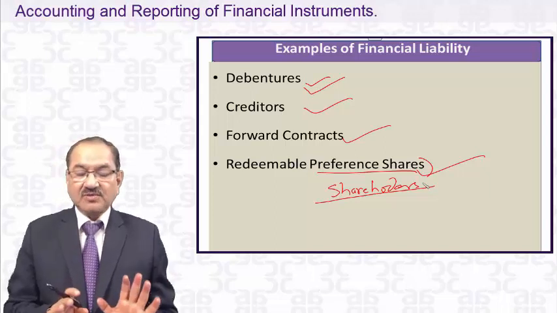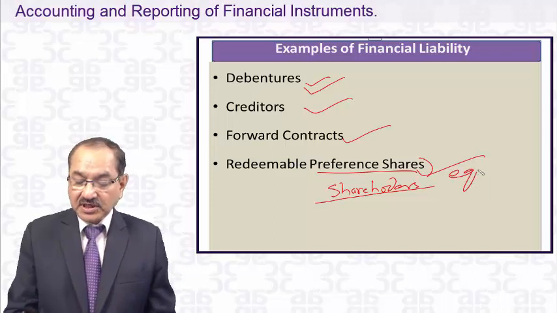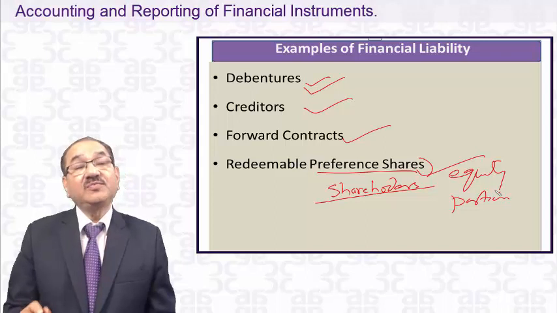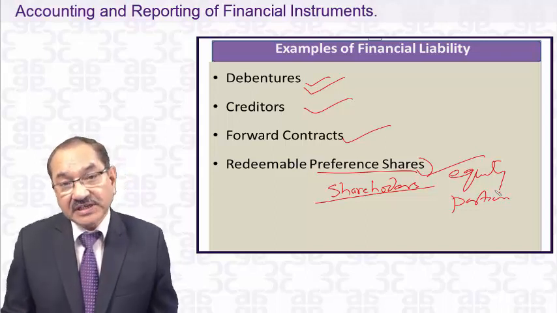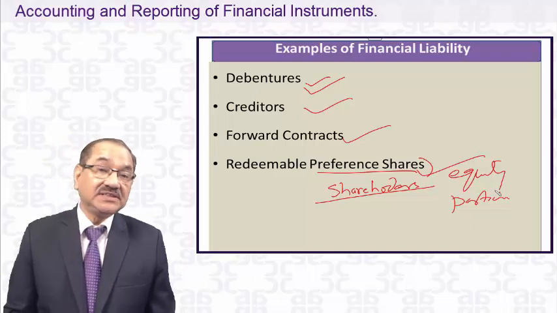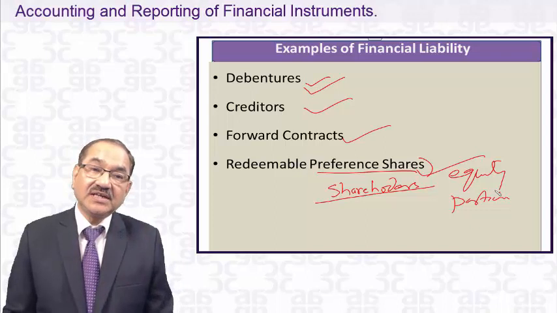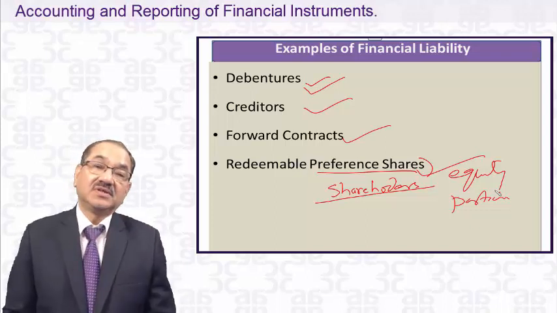So it is an amount due to the shareholders, and therefore we are showing it in the equity portion. Please don't confuse it with the equity share capital. Equity means that which belongs to the equity shareholder. Reserves and surplus are a part of the equity. So anything which belongs to the equity shareholder is an equity portion.